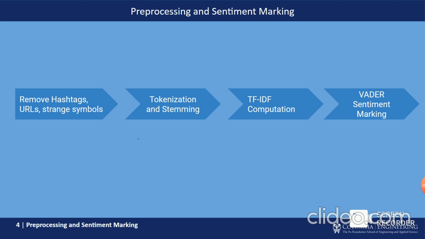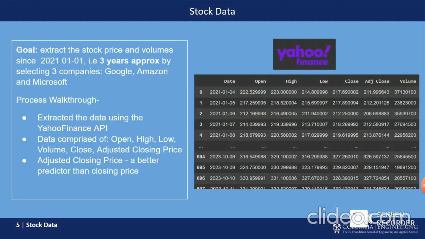Coming to the pre-processing step for these tweets, this involved the removal of hashtags, URLs, and strange symbols. This was followed by tokenization and stemming. And then the term frequency-inverse document frequency was computed. And finally, the sentiment marking was done using the VADER lexicon.